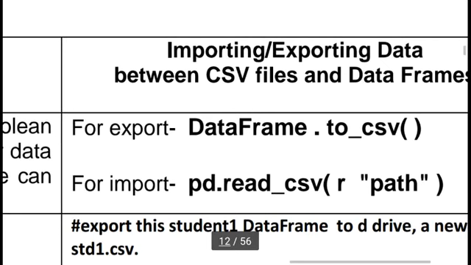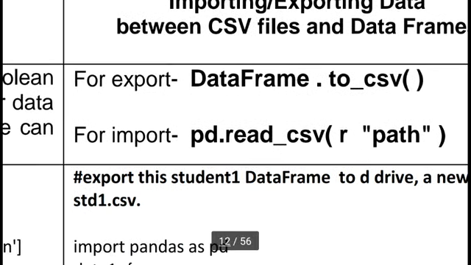So you always remember two things. For exporting a data frame to CSV, it means in Python first we create a data frame, and this data frame will transfer to a notepad file. So here this operation is called exporting, using the DataFrame to_csv method. But suppose our data is available in a notepad file, and I want to use this file in our Python data frame, so this operation is called import.